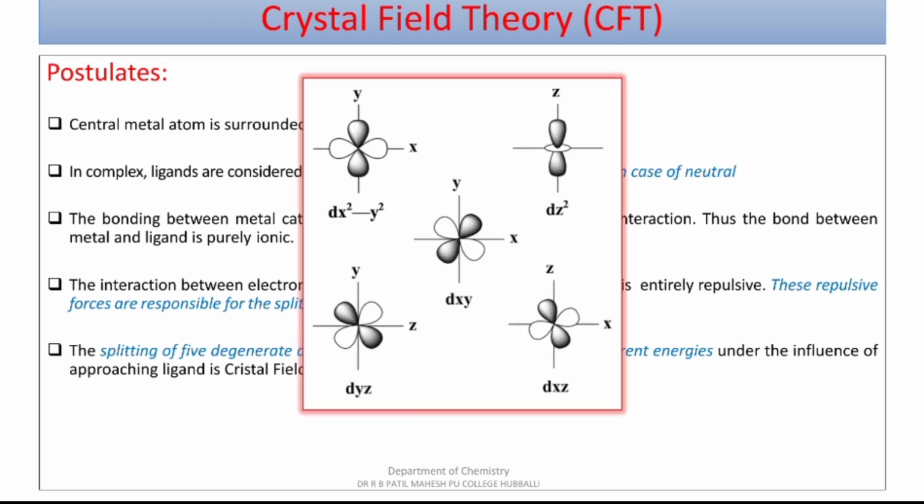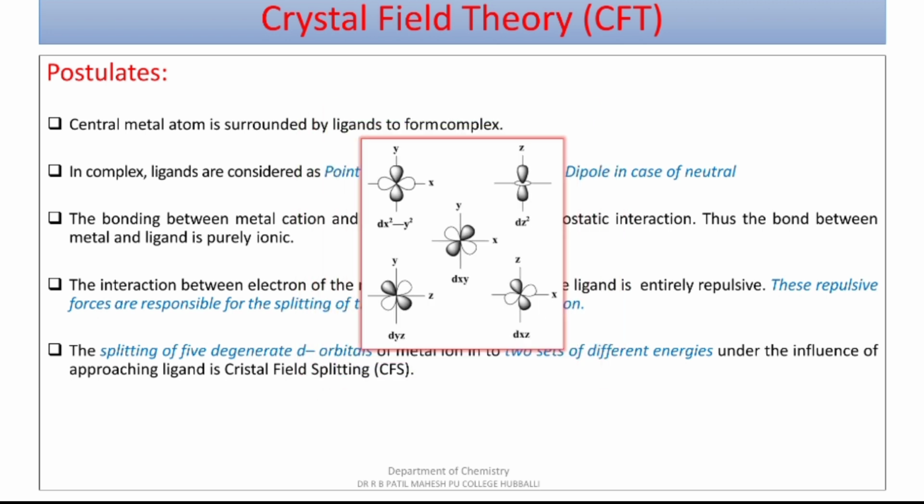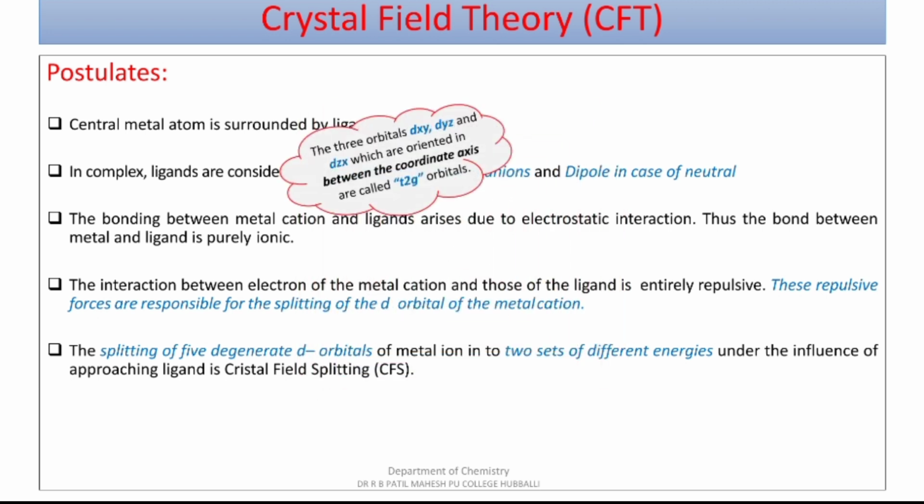The 5 d orbitals are dx square minus y square, dz square, where the lobes of the d orbitals are along the axis. Whereas in case of the other three, that is dxy, dyz and dxz, the lobes of the d orbitals are in between the axis. Due to this reason, there is a splitting of the 5 degenerate d orbitals.